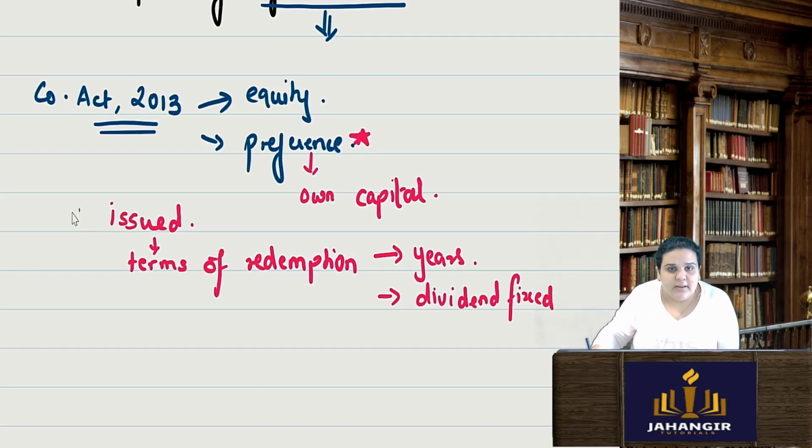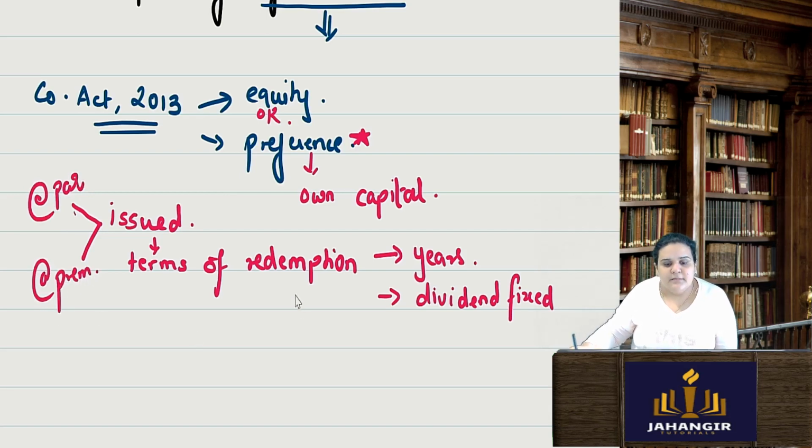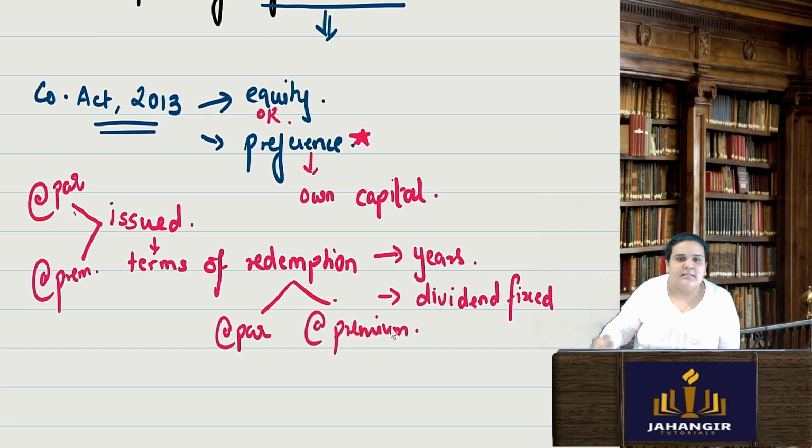Issue is the same as how we did for issue of shares. Issue of shares means both equity shares or preference shares, any. The issue can be at par or at a premium. Similarly, redemption also can be at par or at a premium. Generally, you will not see any redemption at a discount, but it will be at par or at a premium.